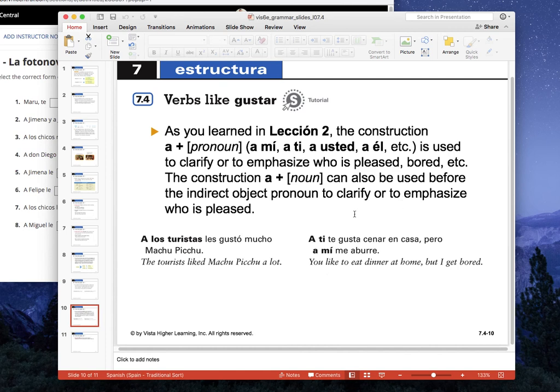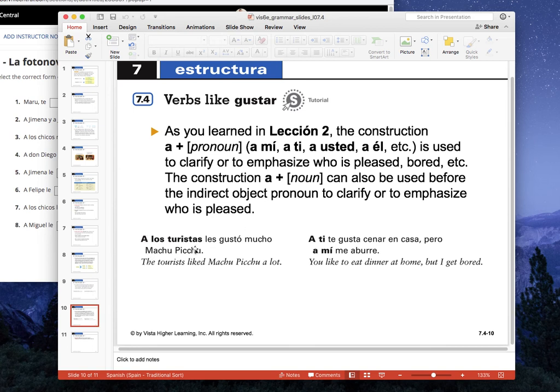Remember that with these, you don't say yo, tú, él, ella, usted. There has to be an a there. So a ti, a mí. Also notice with the mí, there's an accent mark over the i. We went over this in Lección 2, but that might have been a long time ago, so you might want to go back and look at that. It's pretty straightforward. If you're going to mention the exact person, you have to have an a before it.